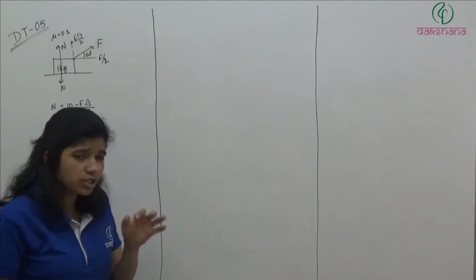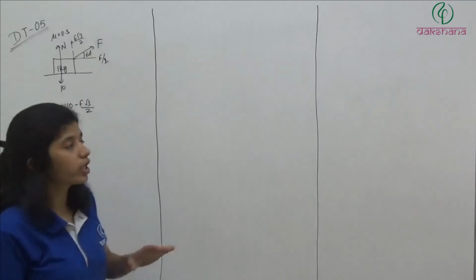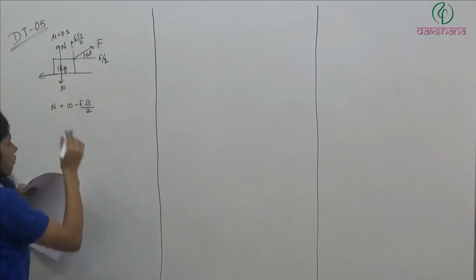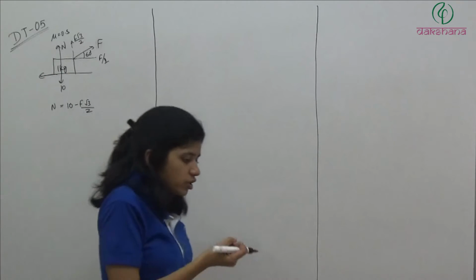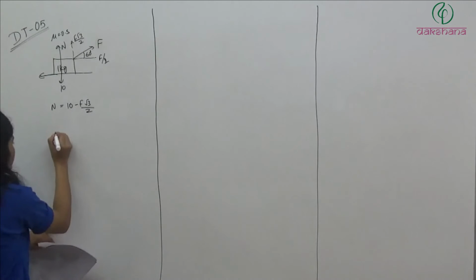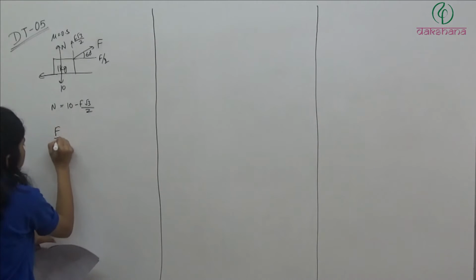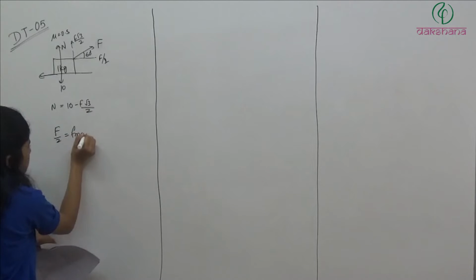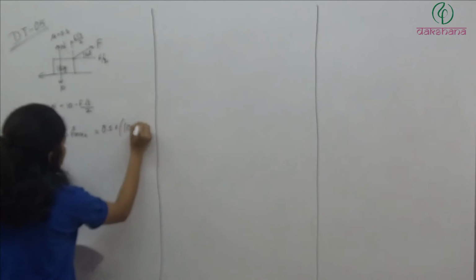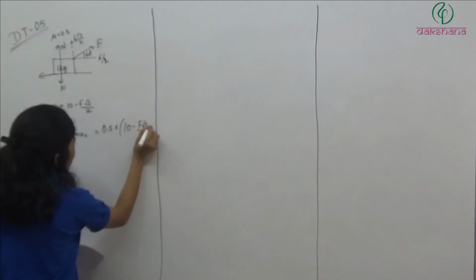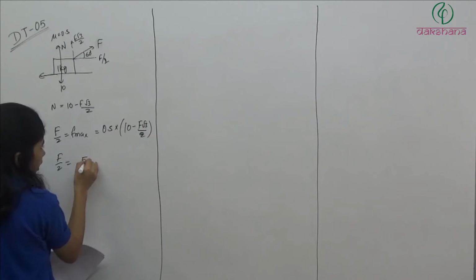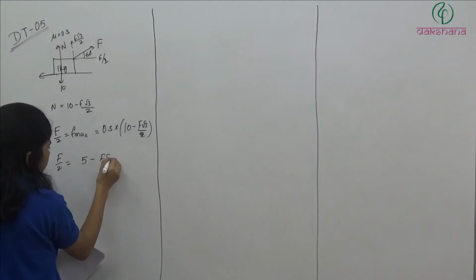For the block to just start moving, f by 2 should be equal to the friction acting here, which is maximum, because just start moving means the friction will be at its maximum value. So f by 2 is equal to f max, which is mu, 0.5, into N, which is 10 minus f root 3 by 2. So from here we have f by 2 is equal to 5 minus f root 3 by 4.